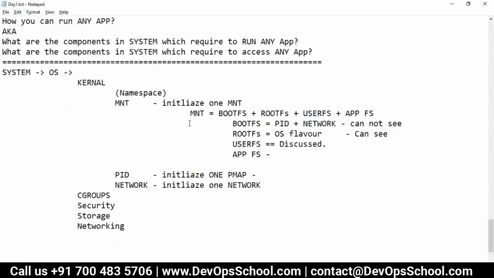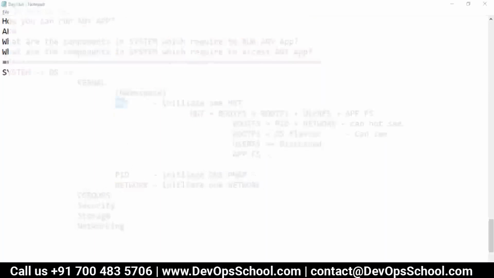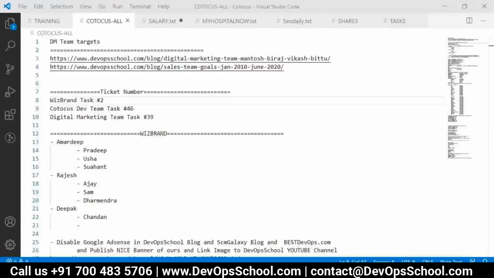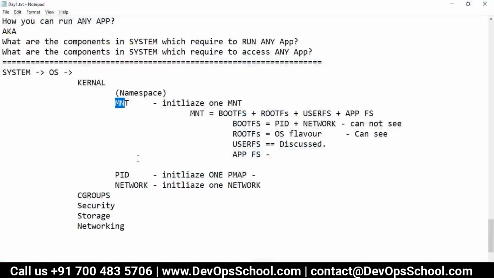Now think about it. Mounts, you understand that now, right? Did you understand this? So here, in the system you have the operating system and then the kernel, and in the kernel you have namespaces. What kind of namespace? I'm only discussing the MNT, PID and network namespaces, though there is one more namespace we need, which is the user namespace, UTS.